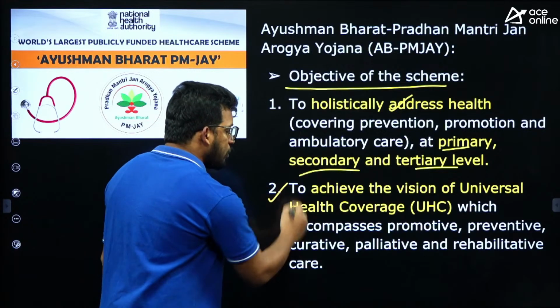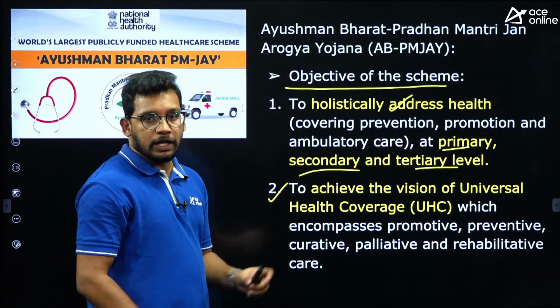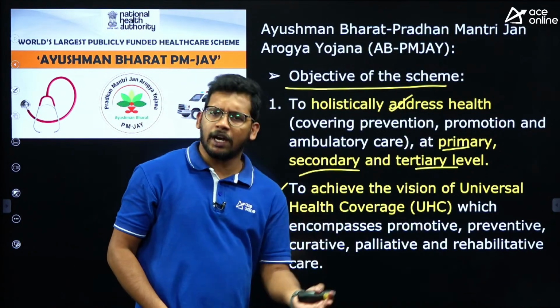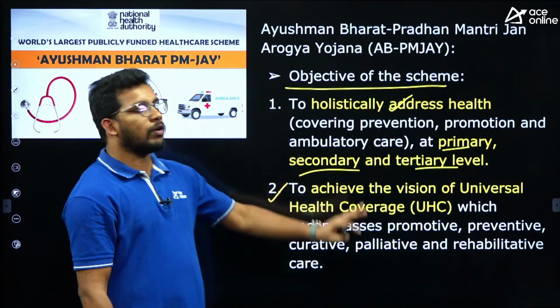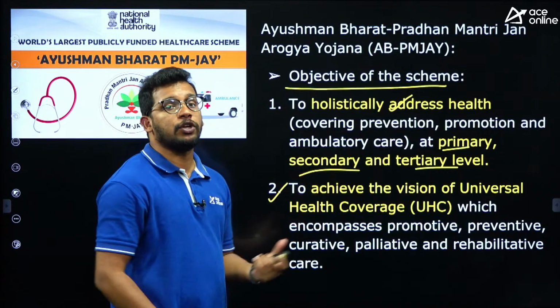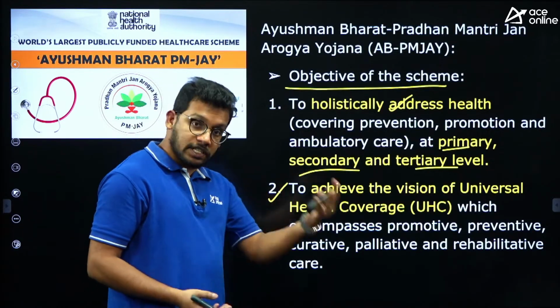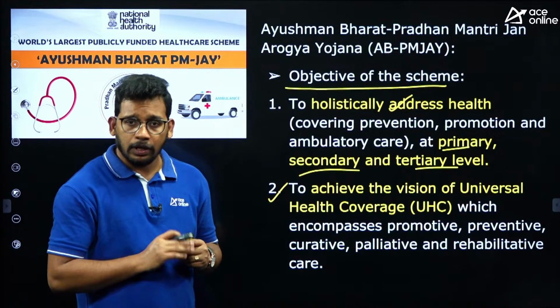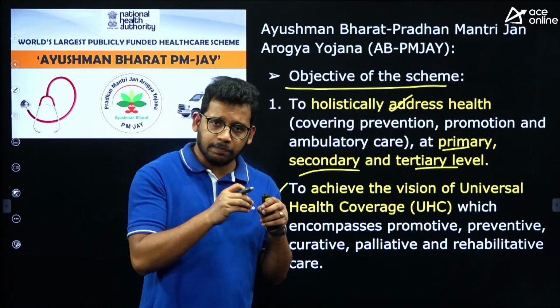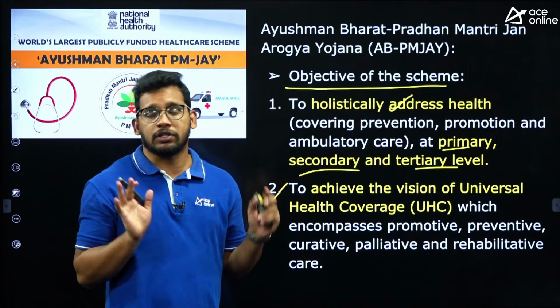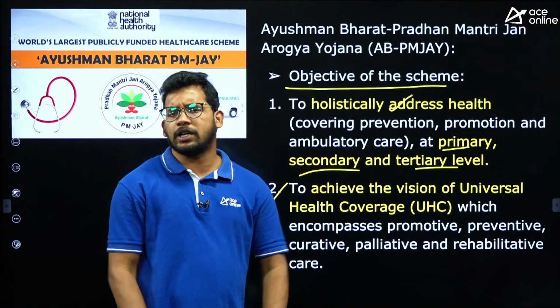To achieve the vision of universal health coverage, that means each individual, be it elders, youth, children or women, everyone wants to be provided with universal health coverage. In Western countries, the out-of-pocket expenditure, that means health-related expenditure from the individuals, is very low. Everything is taken care of by the government itself.